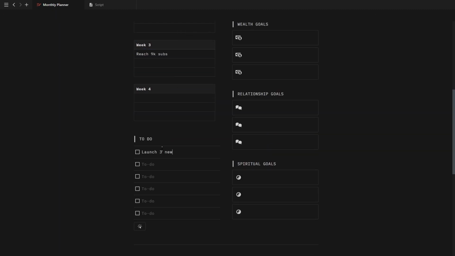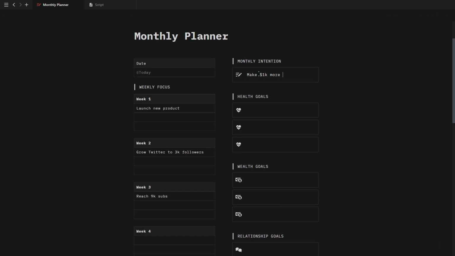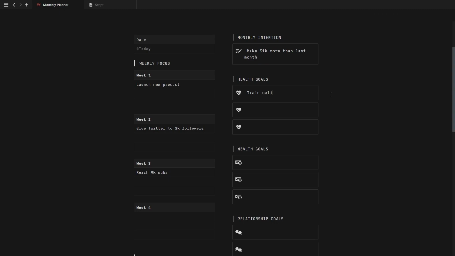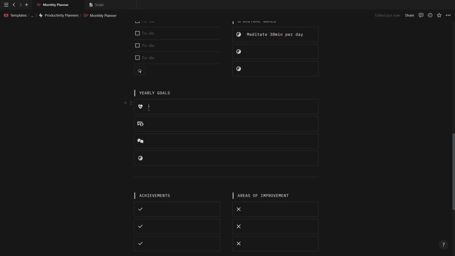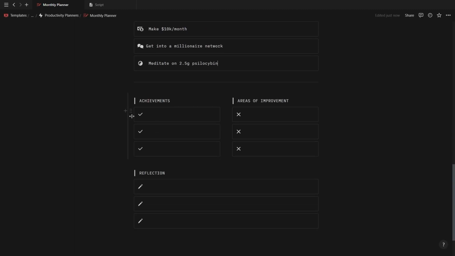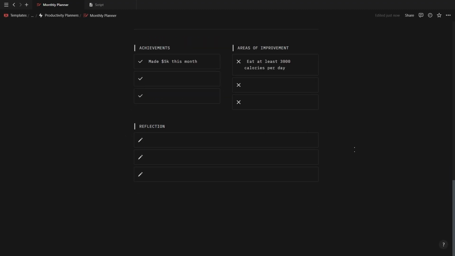And then underneath, we also have the same to-do list as the other planners. On the right, you can set your monthly intention as well as 3 monthly goals for your health, wealth, relationships and spirituality. And then you can also write down and reinforce your main yearly goals for each of them. Then at the bottom, you can write down your monthly achievements, the areas you need to improve upon for the following month, as well as a section for reflecting back on the month itself.